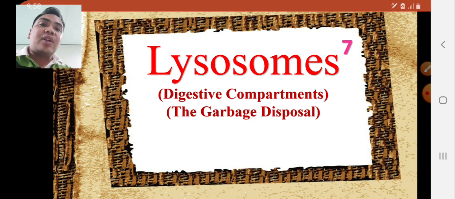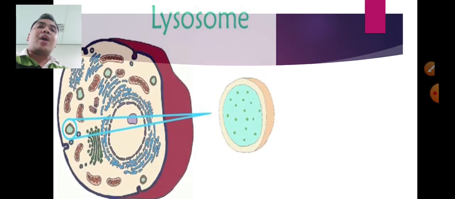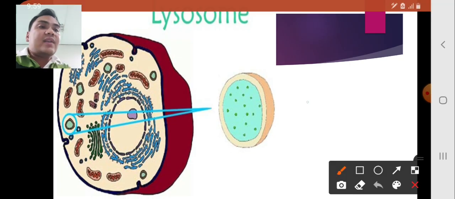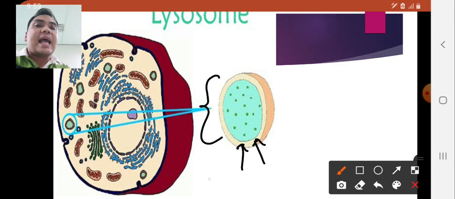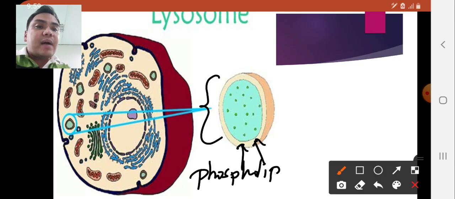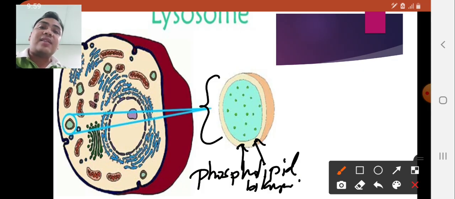As part of our discussion about the lysosomes, let's proceed to its composition as well as its structure. In our illustration, we have the lysosome. This lysosome consists of an outer covering that is made up of a phospholipid bilayer, just like in the case of the cell membrane or the plasma membrane.